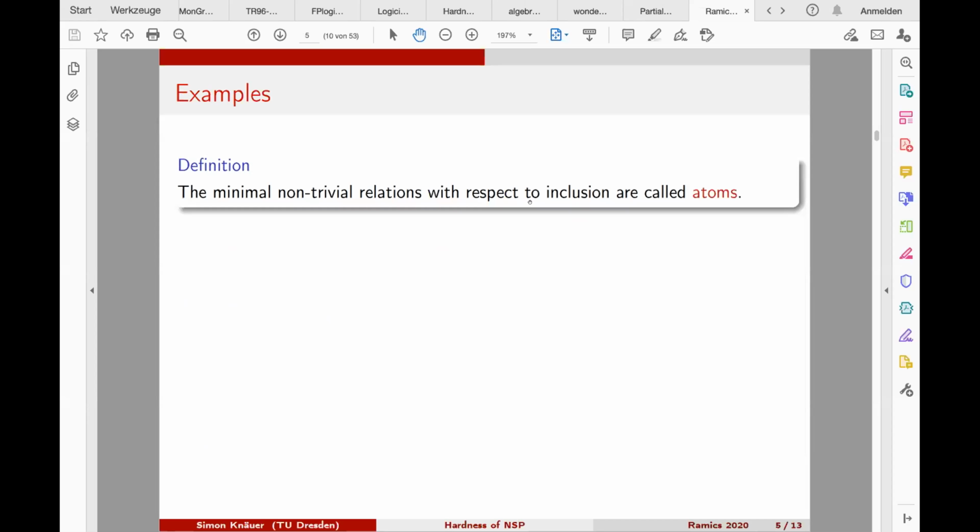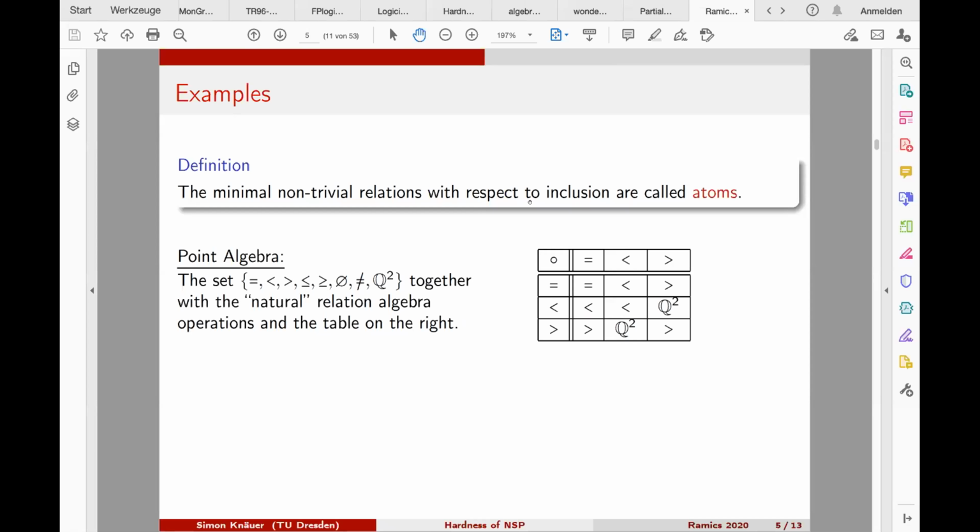Okay, now examples. In order to have a nice way to formulate examples of relation algebras, it's nice to have the notion of atoms. These atoms are with respect to the Boolean algebra that is inside, so the minimal non-trivial elements, or, if it's a proper relation algebra, relations minimal with respect to set inclusion. One example that I can now formulate is the point algebra, where the set of atoms are symbols like equality, less than, and greater than, and every other element is a union of these three atoms, and the empty set is a constant.